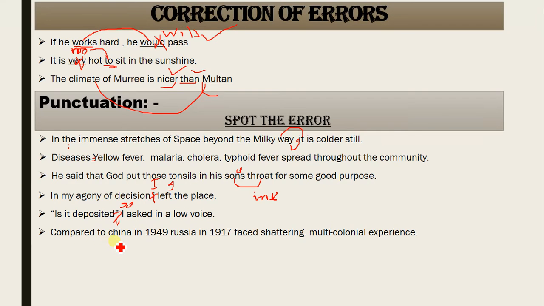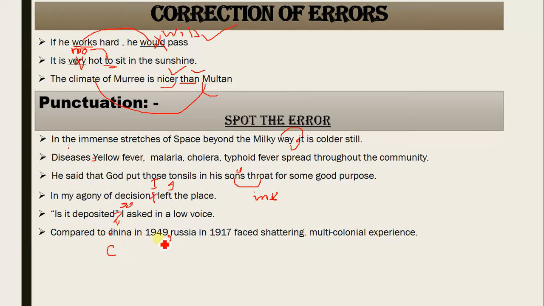"Compared to china." What? China? A proper noun ending with a small letter? Oh God, big mistake. Compared to China, a proper noun is always capitalized. Compared to China in 1949, Russia in 1917. It means that there should have been, I feel, a comma here.